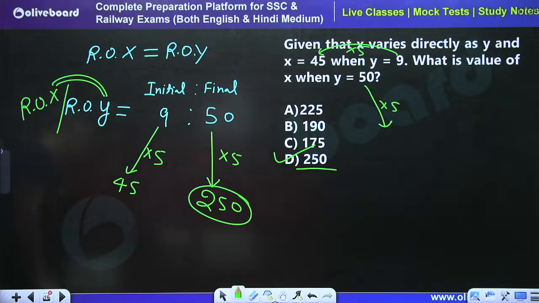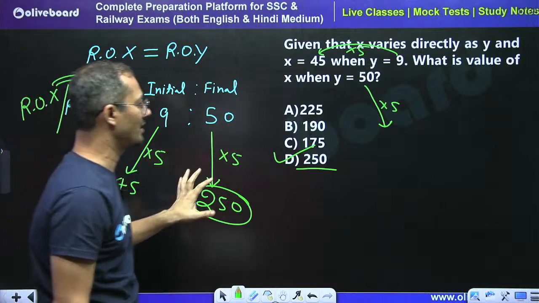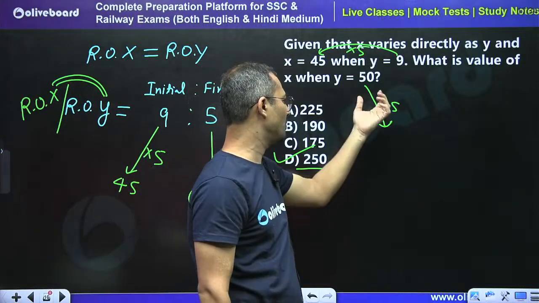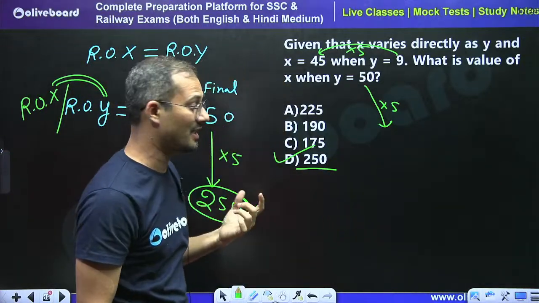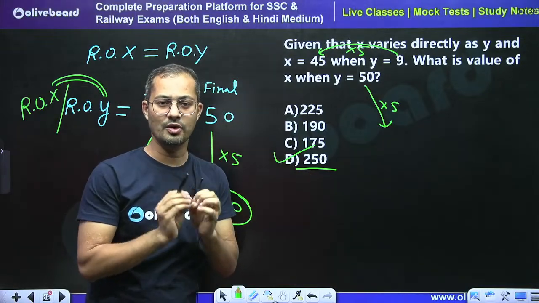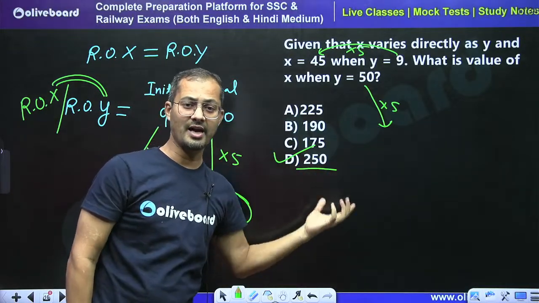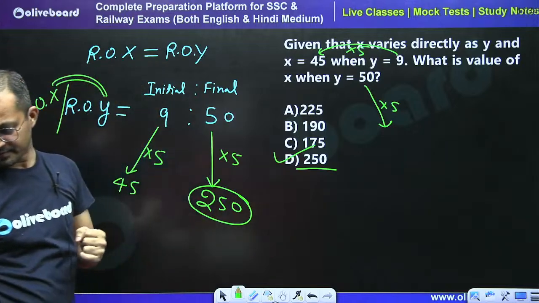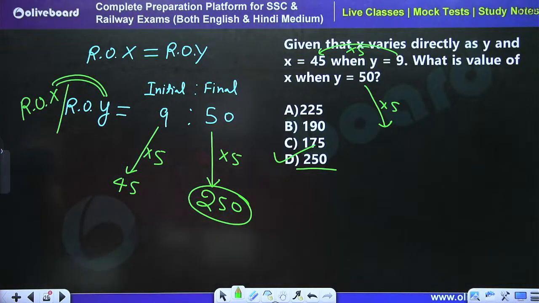Just by reading the question and understanding this concept, you can say that the D part is the direct answer, right? So D is the right answer, 250. Without the use of pen and paper, you can mark this answer. Yes, we can say that the D part is the right answer.